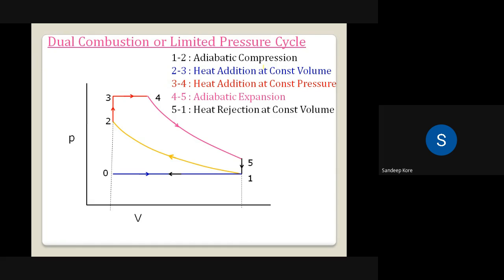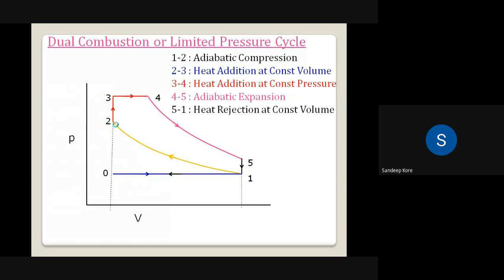If you observe this dual combustion cycle on a PV diagram, as usual, process 0 to 1 is the suction process. Then 1 to 2 is adiabatic compression. Here air alone is compressed in the cylinder.